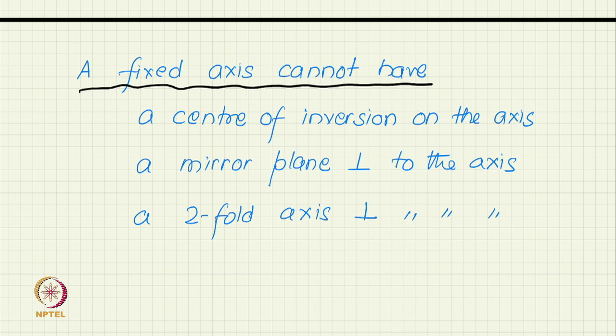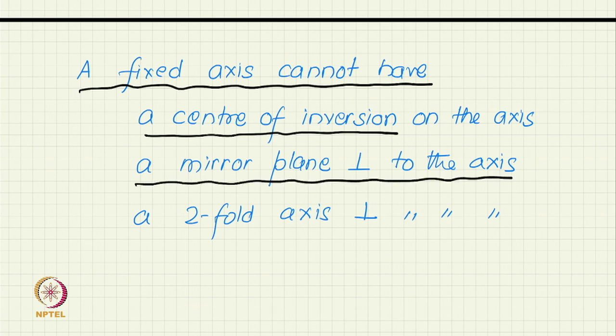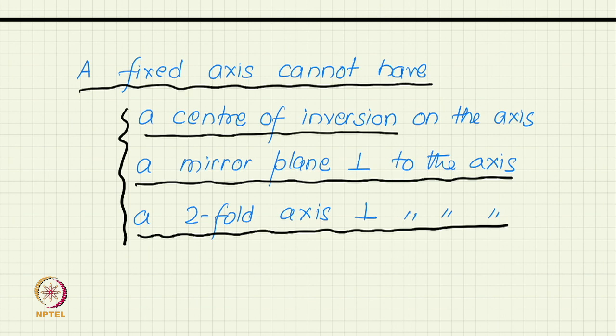On the fixed axis you cannot have a center of inversion, because that will flip the axis. It cannot have a mirror plane perpendicular to the axis, because that will also flip the axis, and a two-fold axis perpendicular to the direction will also make it a non-fixed axis. So, a fixed axis has to avoid all these symmetry operations.